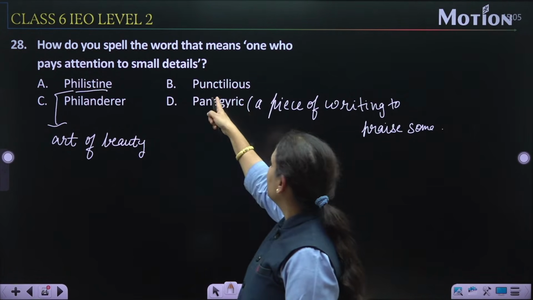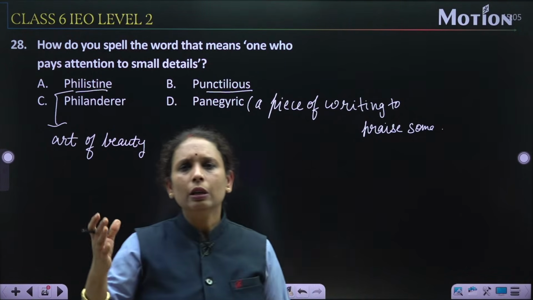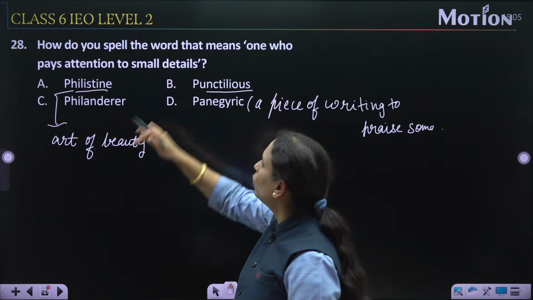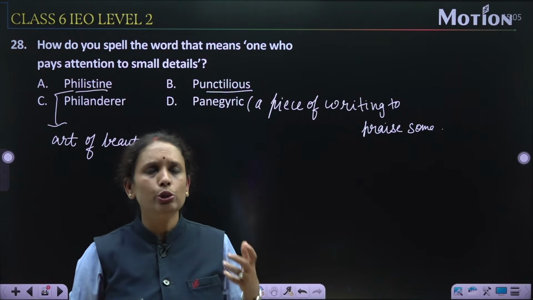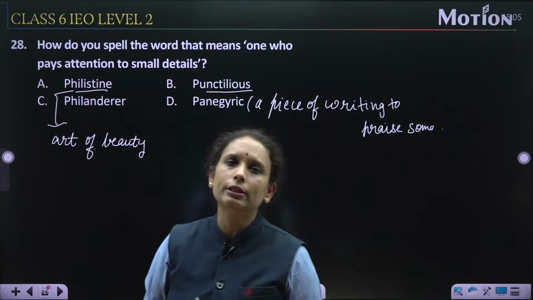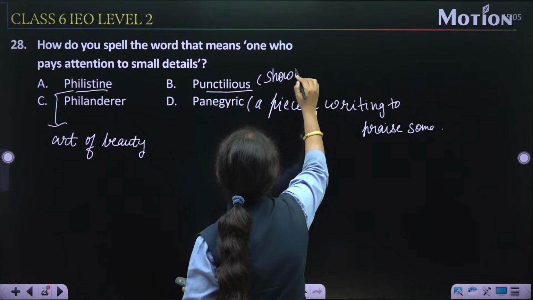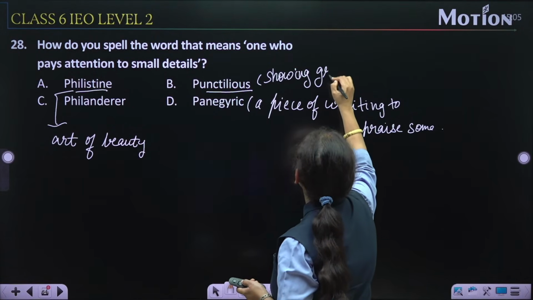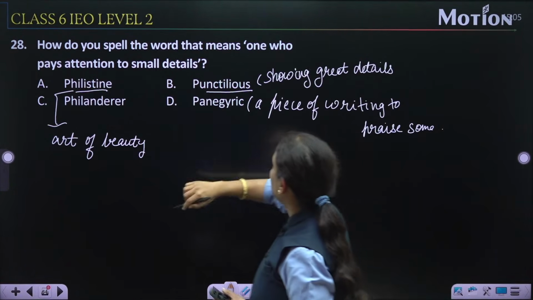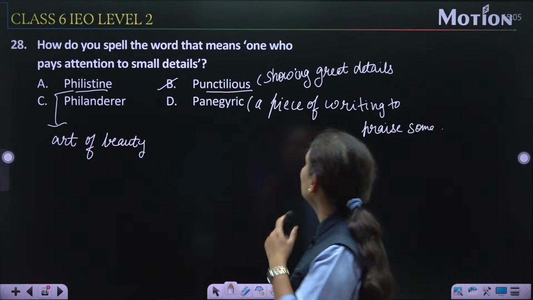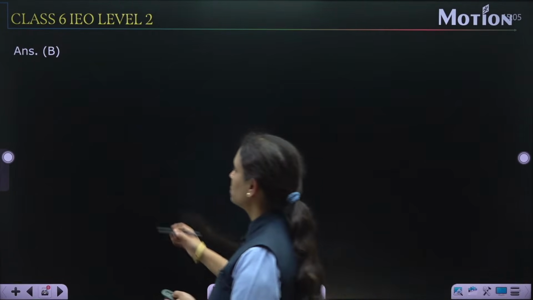Now option B is punctilious. Punctilious का मतलब a person who goes into the deep details, one who pays attention to the small details. It means जो छोटी छोटी सी बारीकियों को, showing great details, जो छोटी छोटी चीजों पे बहुत ज्यादा ध्यान देता है. It means showing great details. So from here it is clear that option B is the right one, who pays attention to small details. Yes, option number B is the right one.